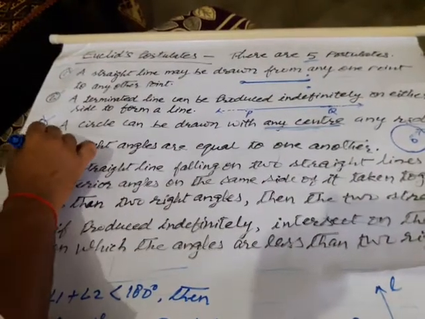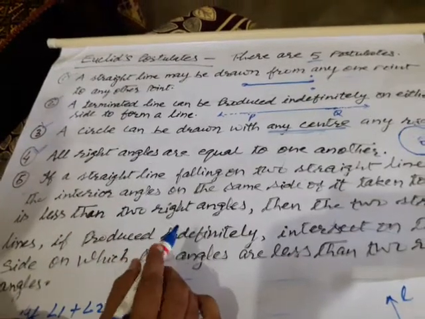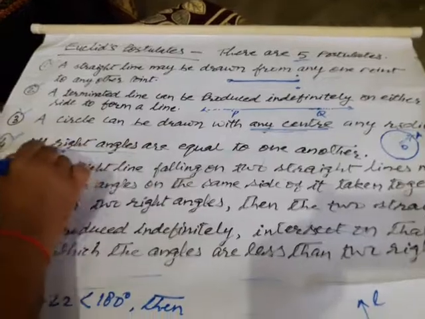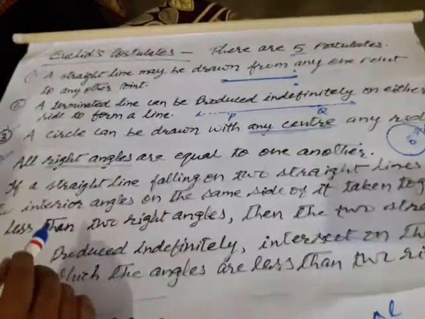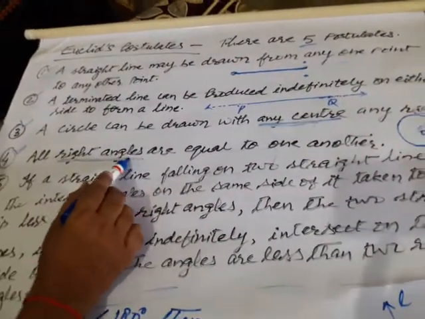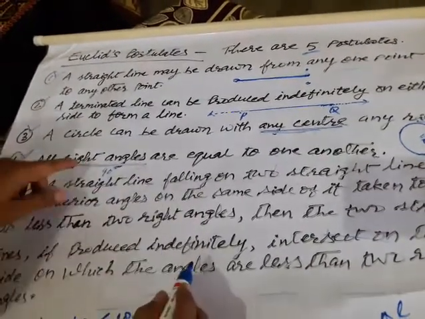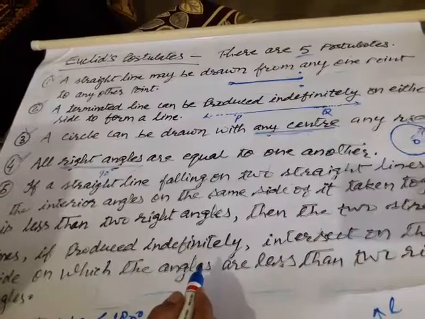And postulate number four, what is postulate number four? All right angles are equal to one another. Notice that it is all right angles, not all angles. Right angle means an angle whose measure is 90 degrees. All right angles are equal to one another.